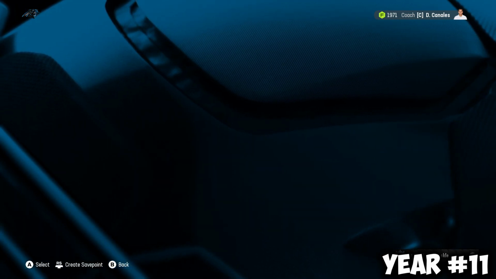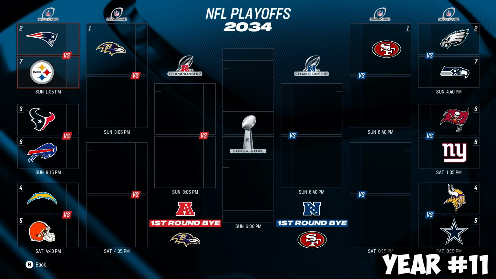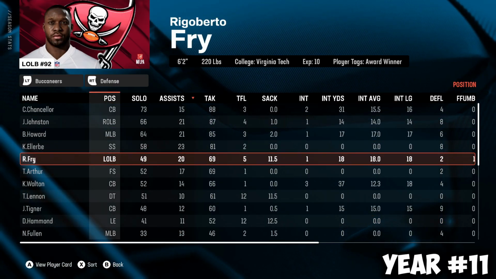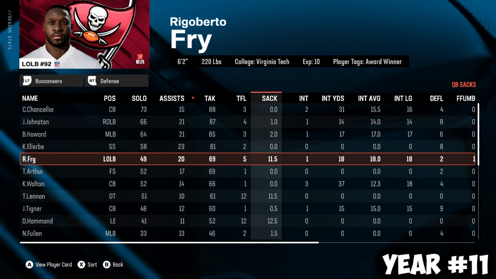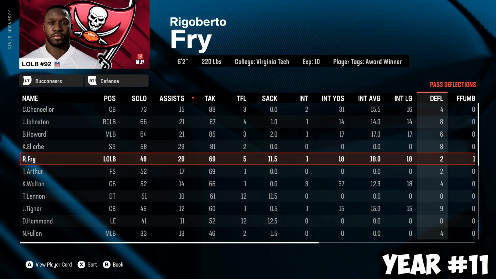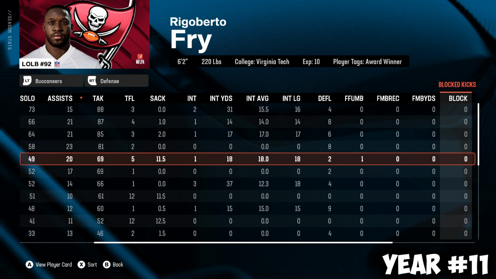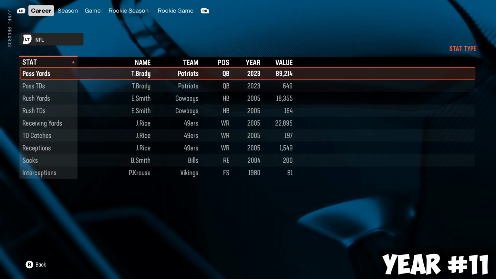Viewing that playoff bracket, it's going to be Bucks versus the Giants. Rigoberto Fry, 11.5 sacks. Does it again. 11.5 sacks with an interception, 5 tackles for loss, 69 tackles, 2 pass deflections, 1 forced fumble. He's playing great. He is a great player.